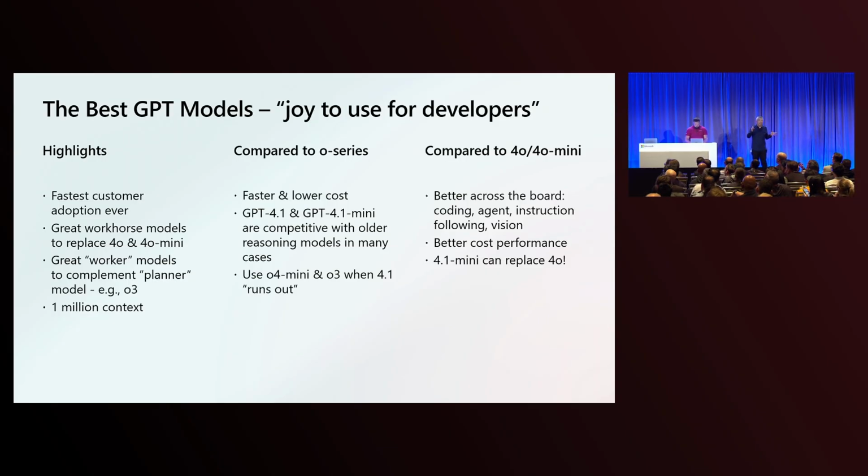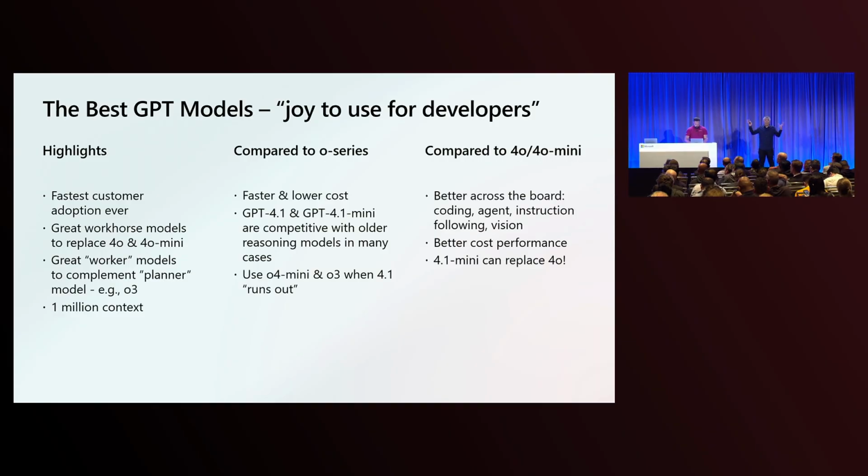They're really easy to adapt, especially if you come from something like GPT 4.0. We see some customers basically just go from 4.0 to 4.1 in one day. They just take their old workflow and move it to 4.1. They're off and running, and they love this model. So they're great workhorse models to replace GPT 4.0 and GPT 4.0 Mini. They are also great worker, coder, or executor models to complement a planning model like O3.